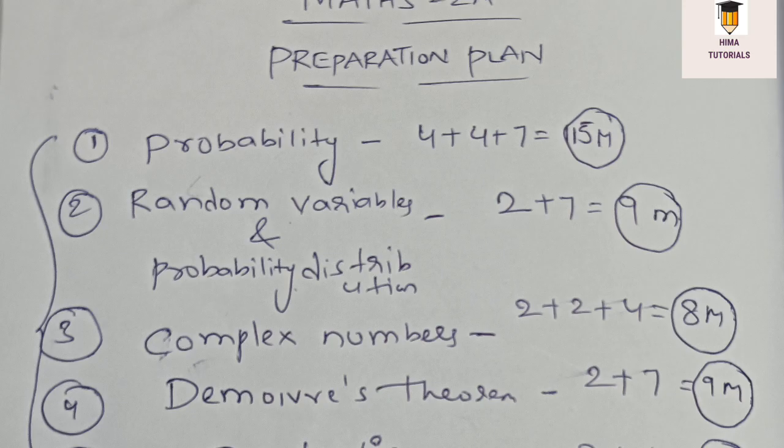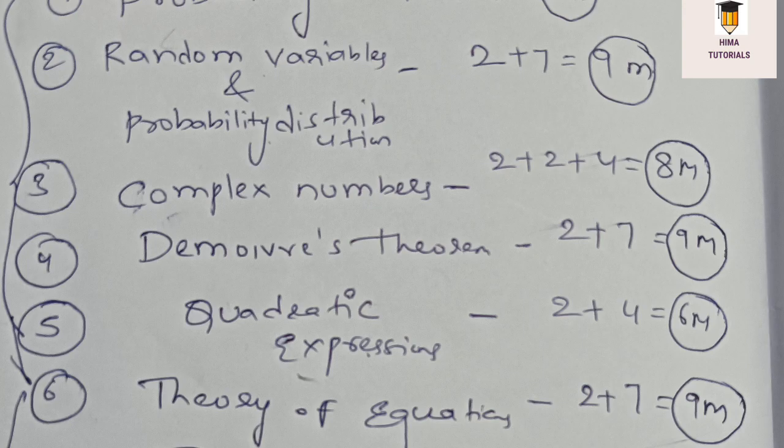And coming to the next chapter, quadratic expressions. From this chapter, we will get 1 2-mark question and 1 4-mark question. That means we can score 6 marks from this chapter. And the next chapter is theory of equations. From this chapter, we will get 1 2-mark question and 1 7-mark question. That means we can score a total of 9 marks from this chapter.